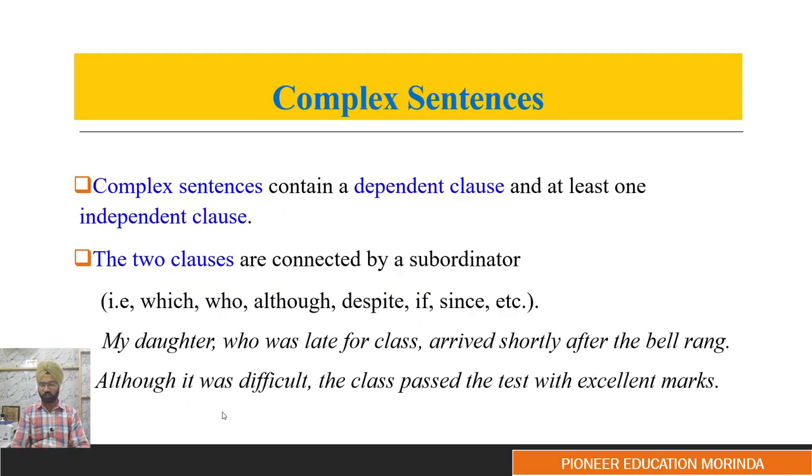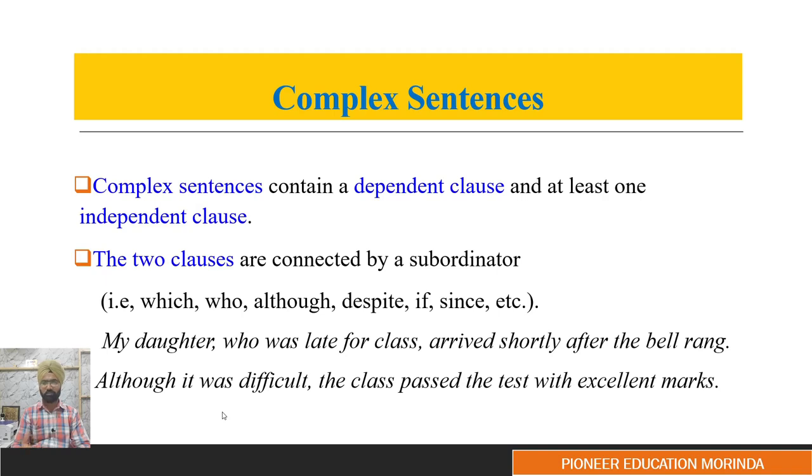The next sentence structure type is complex sentences. So complex sentences contain a dependent clause and at least one independent clause. If we want to understand it very simply in simple words, a sentence that has to depend on another sentence to express its meaning, and if we combine those two sentences, then the meaning forms.